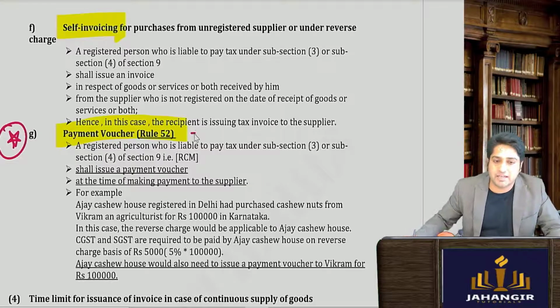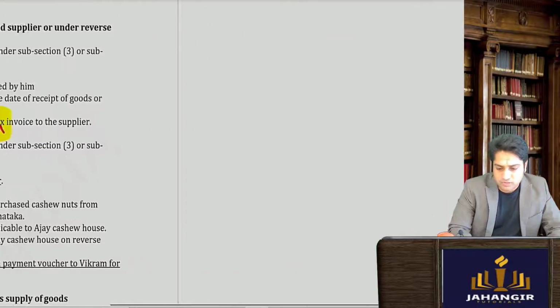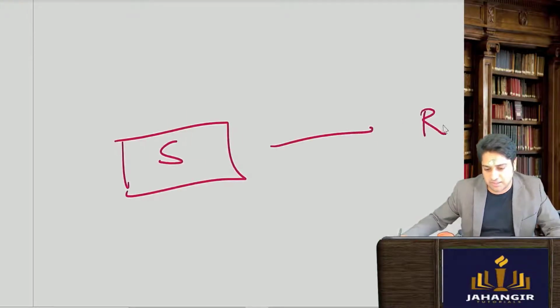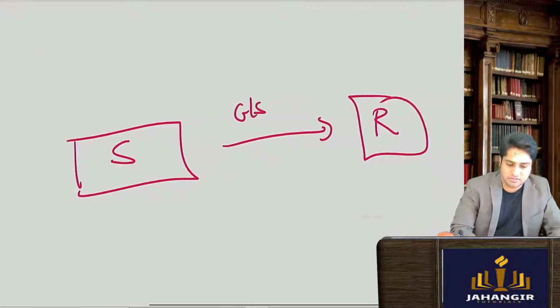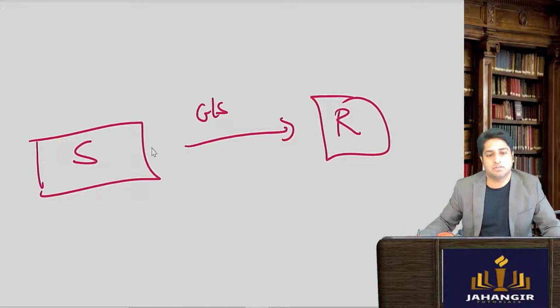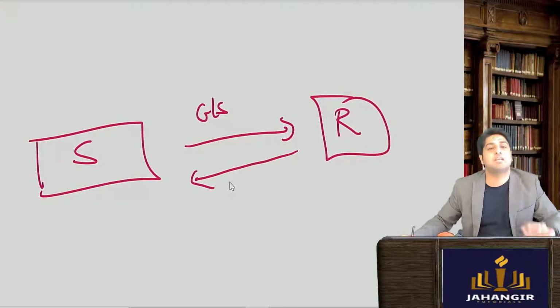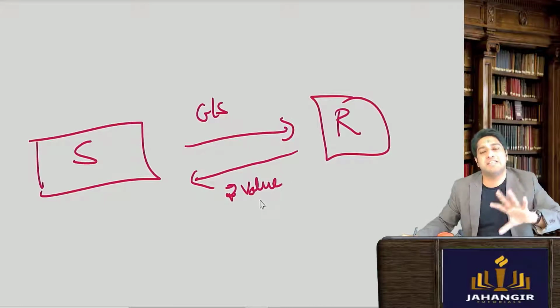अब ये आता है इन केस ऑफ रिवर्स चार्ज मैकेनिज्म. You can write it down, RCM, reverse charge mechanism. Let's understand what is this. Let's say there is a supplier and there is a recipient. So this guy supplies the goods and services. Who will make the payment? Supplier is giving the goods and services. In return, the recipient is required to pay the good money. So he will pay the value. Who pays the GST amount?